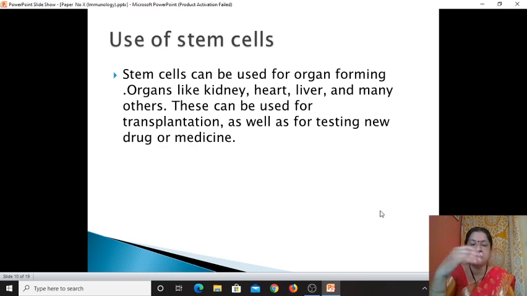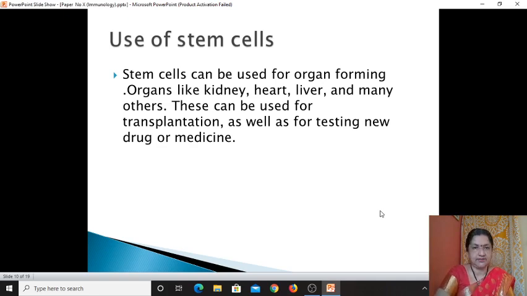And nowadays in various fields, for example in therapy for different diseases and as a research tool, we can use the stem cell. They can be used for transplantation as well as for testing new drugs and medicine. As I said, they can be used as a research tool, and whenever a particular drug or medicine is newly discovered, we can use stem cells for testing it.